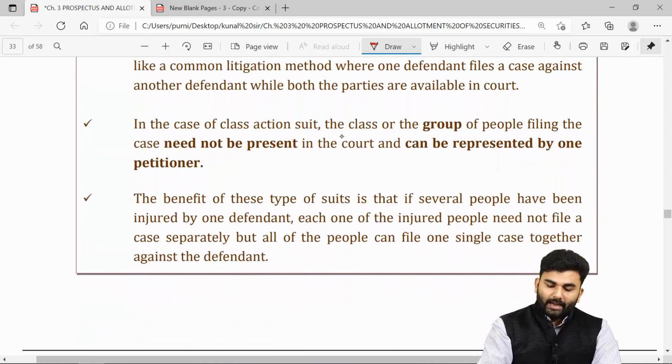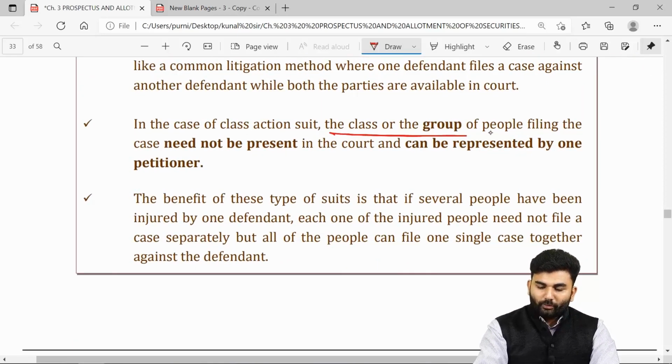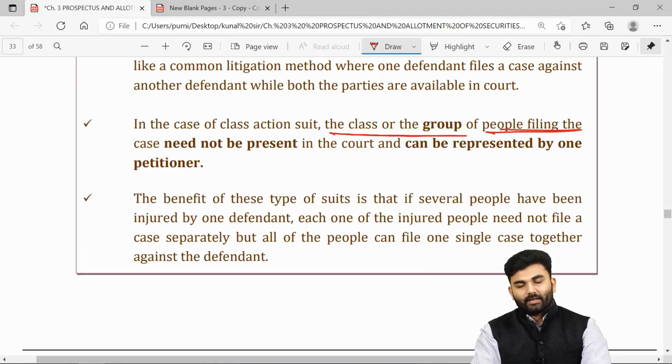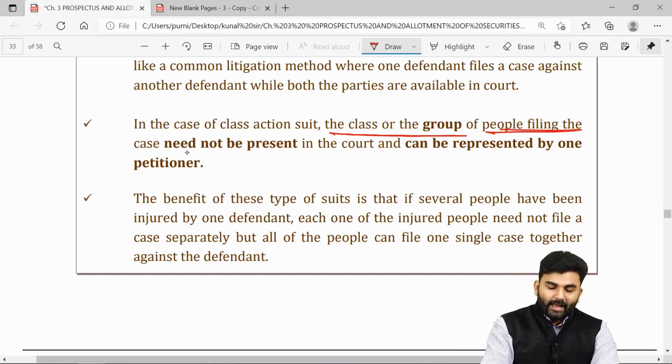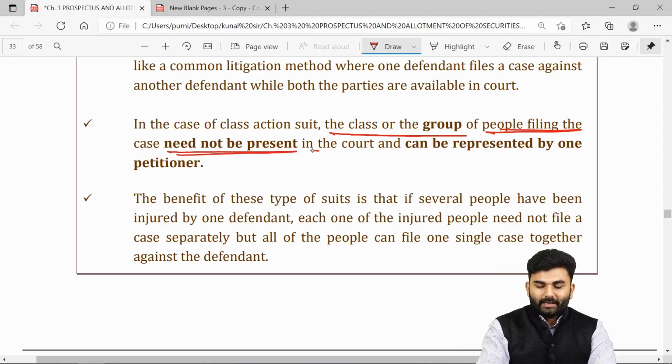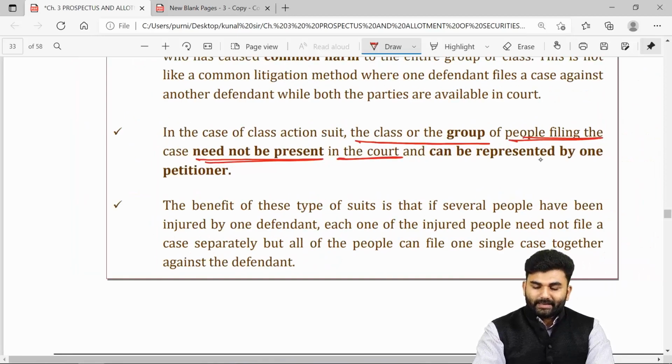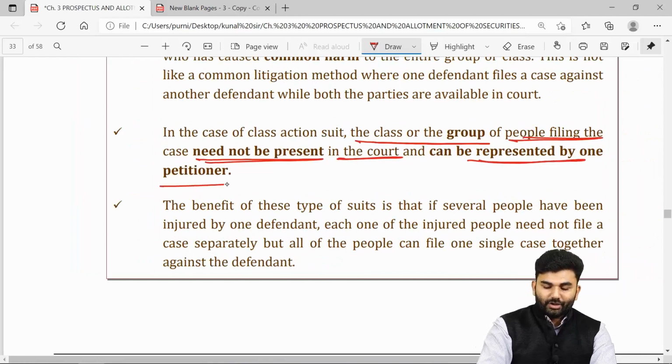Over here, the entire class or the entire group of people will have to file just one common case against the company. However, that entire class is not required to be present in the court. They can be represented through one common petitioner.